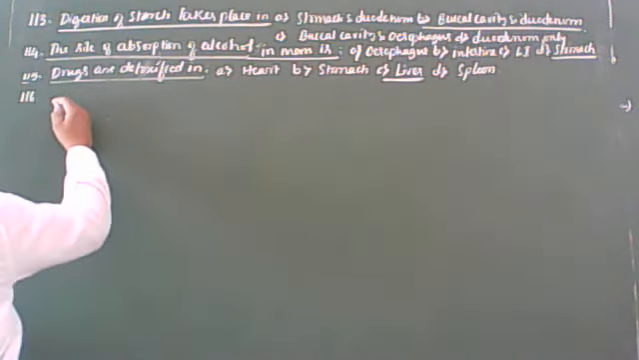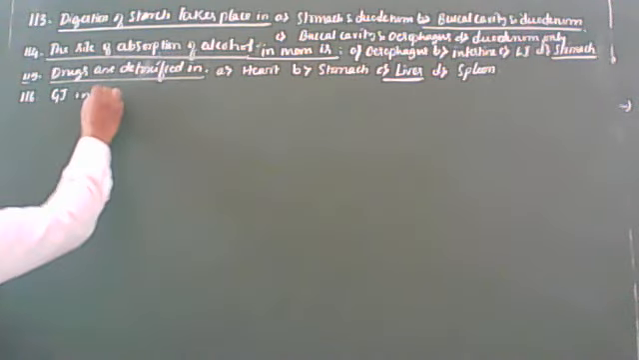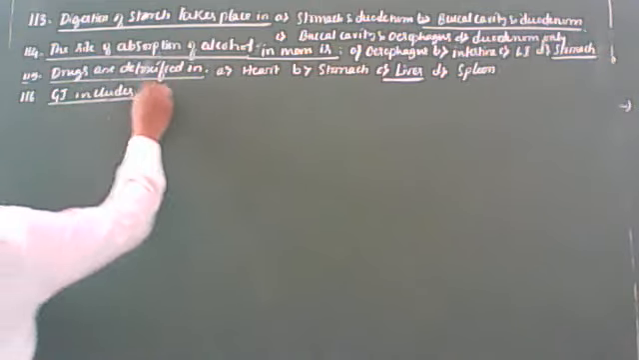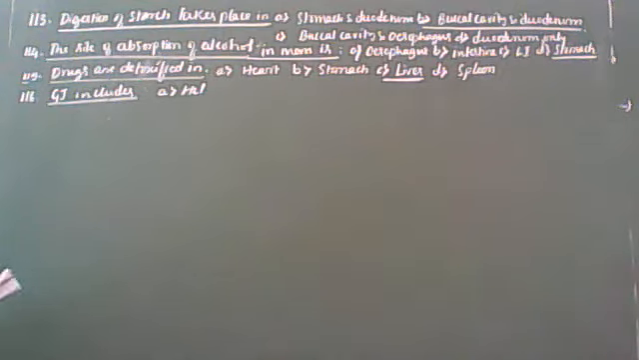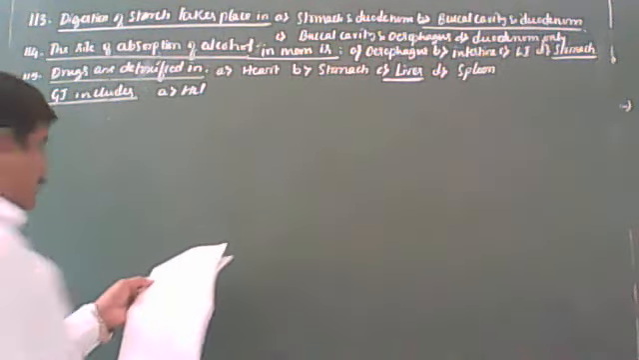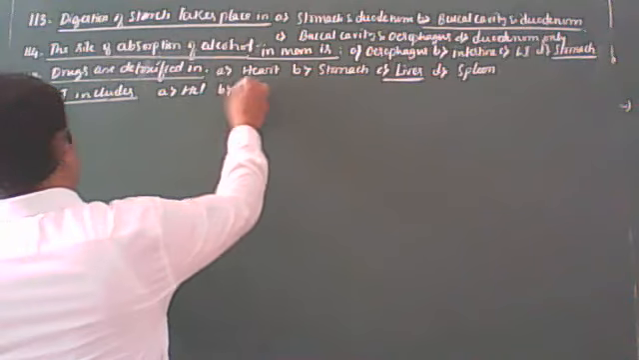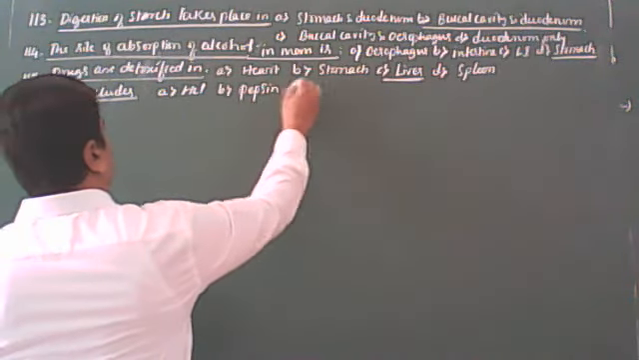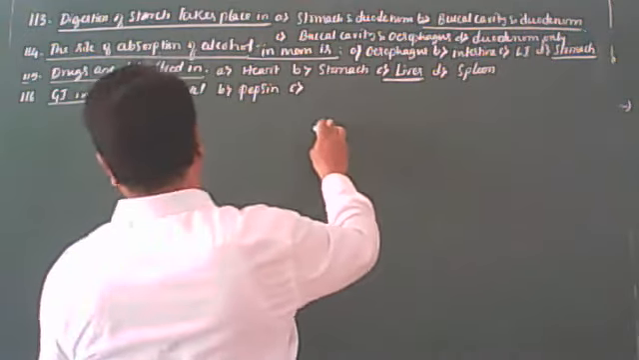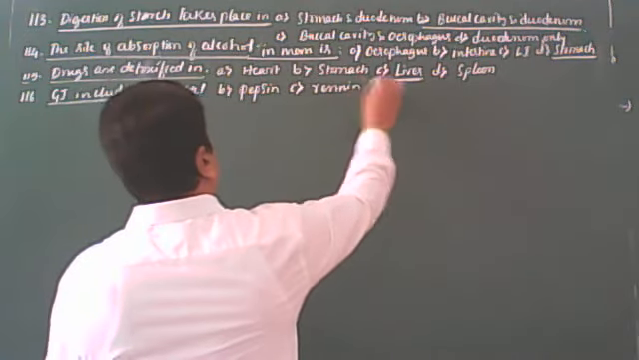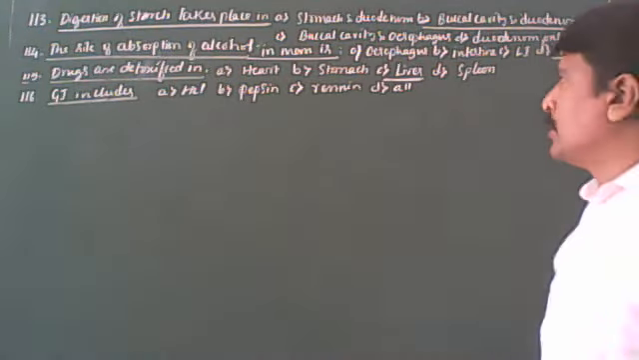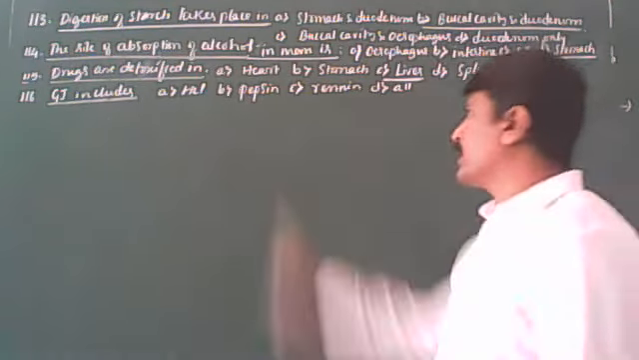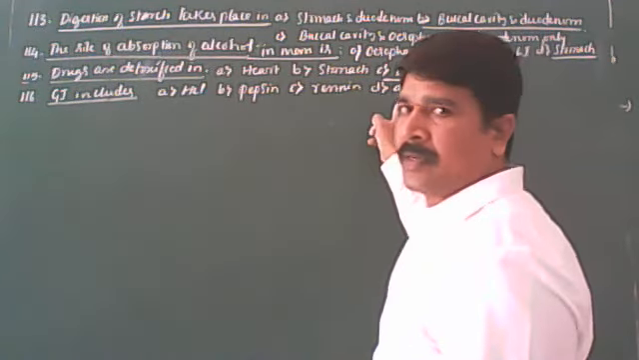Next students, next question will be: gastric juice includes. Options: A is HCl, B is pepsin, C is renin. So the last option is all. Clear? That we should keep in our mind. So gastric juice contains hydrochloric acid, pepsin, renin, and all is the correct option.